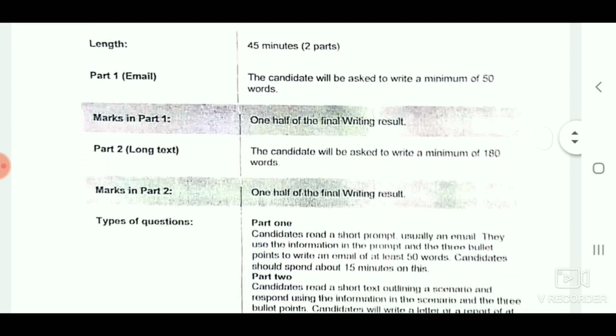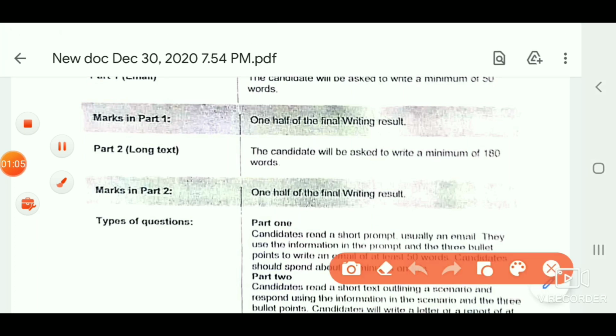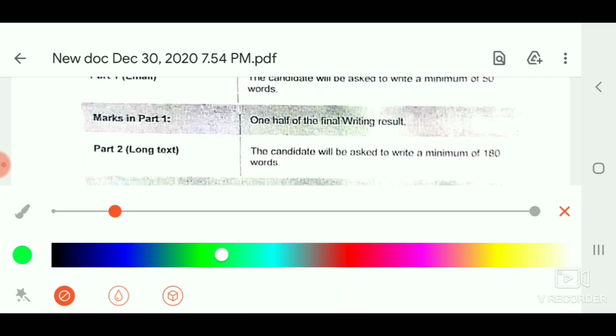When we come to the first part, you are asked to prepare an email. In this email, the candidate has to write at least 50 words. The time duration for this email test is 15 minutes. It is only for 15 minutes.